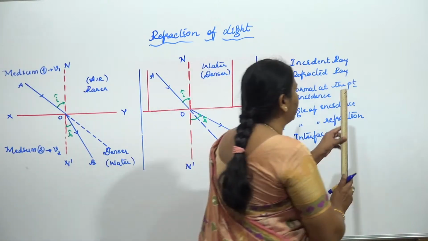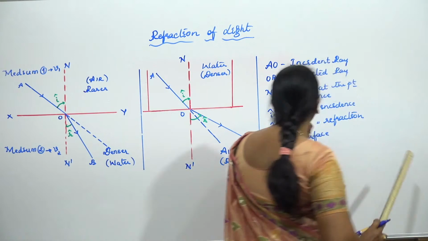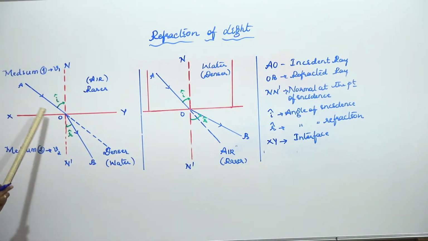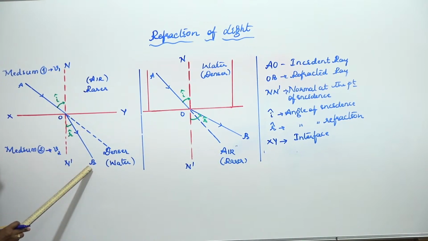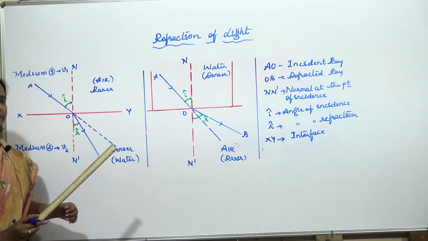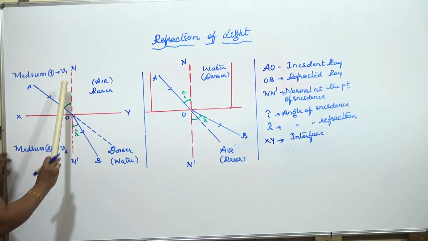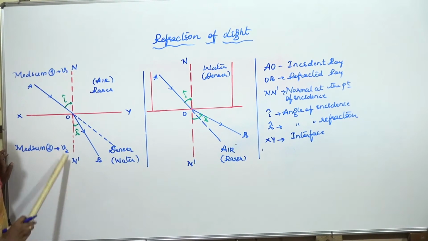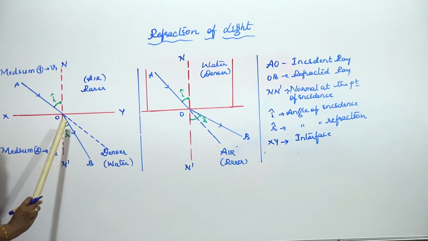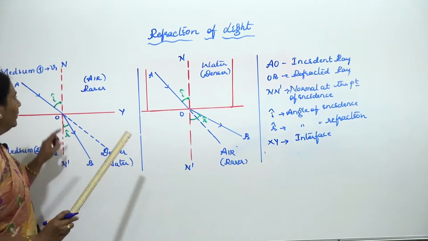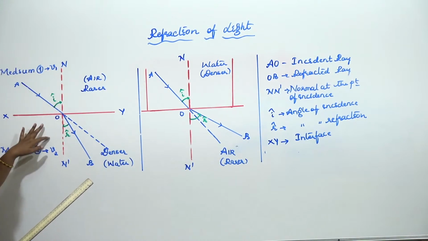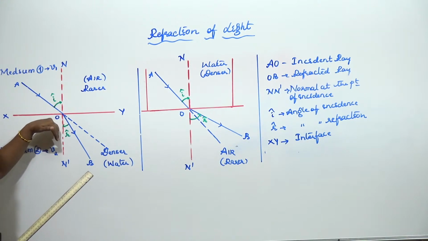So AO is the incident ray, OB is the refracted ray, N dash is the normal at the point of incidence, I is the angle of incidence, and R is the angle of refraction. Whereas if the light is traveling from rarer to denser, it bends towards the normal.